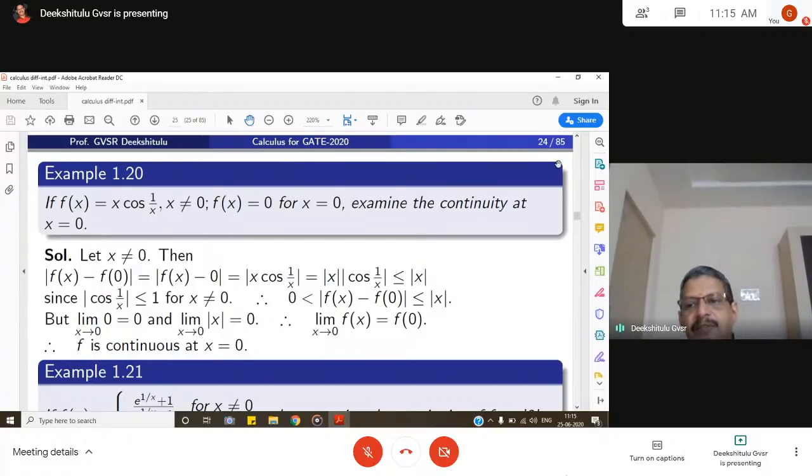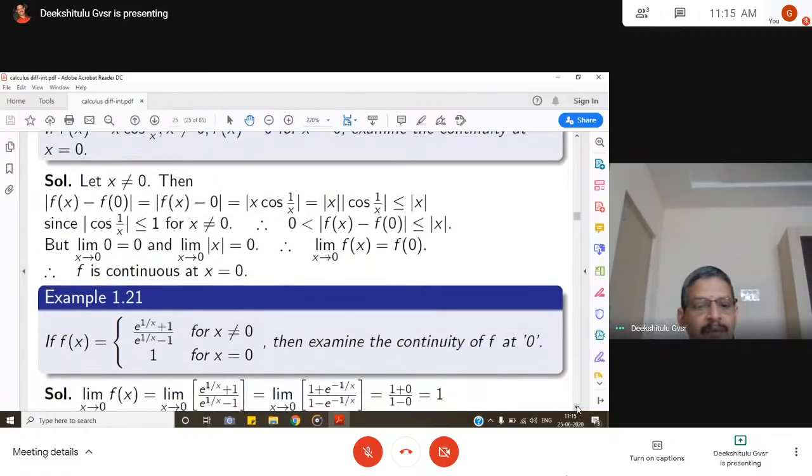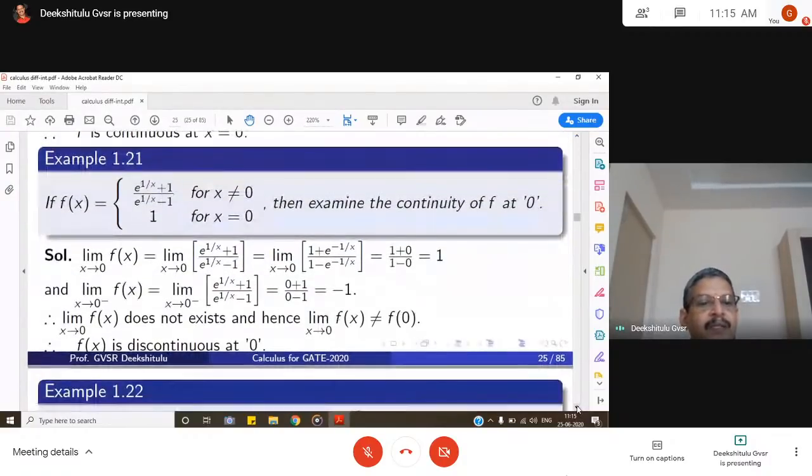That is the testing condition for the continuity of a function. We have discussed it earlier. The limit value must be equal to the functional value. Limit as x goes to 0, f(x) must be equal to f(0). If this happens, then continuity can be established.